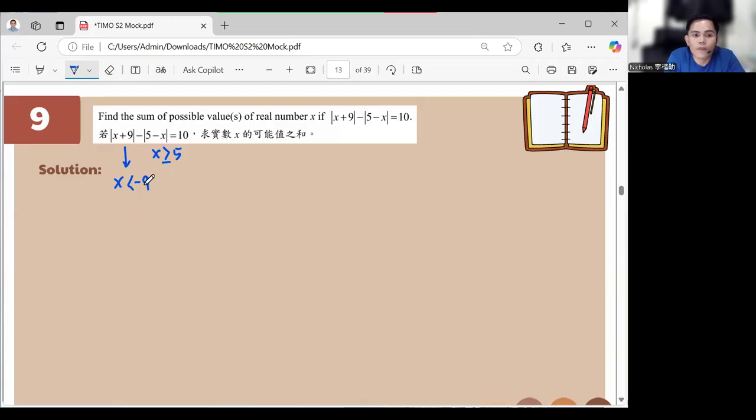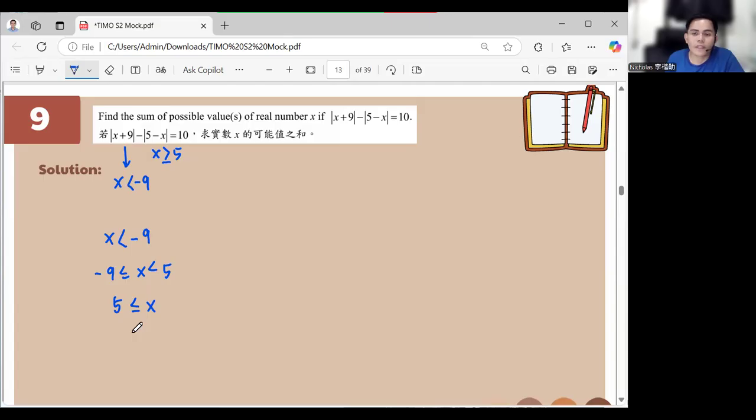So if we rewrite this one, we will have x is less than negative 9, negative 9 is less than or equal to x is less than 5, or 5 is less than or equal to x. The three of them. Okay? They should be inclusive to one another.